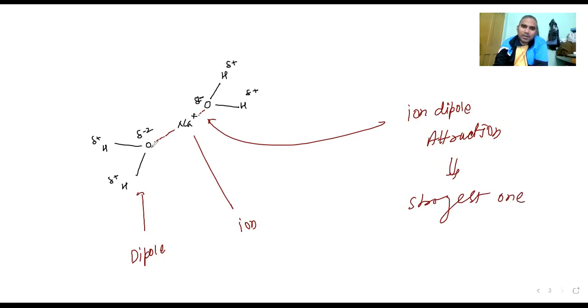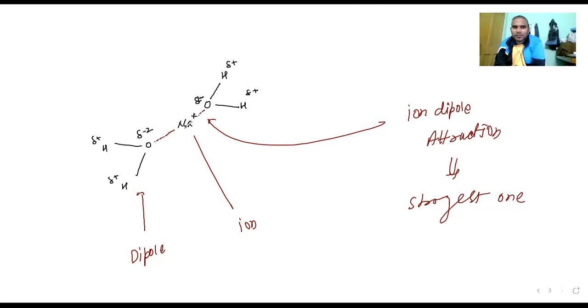Because both are permanent. The positive charge you are not going to remove, and the dipole you cannot remove. Water is always a dipole; polar means polar. So both are permanent. But with LDF, you induce it, you produce the temporary dipole by bringing them closer. But here the plus-minus charge is already there. The electronegative atom means partial negative, and sodium will exist in the form of Na plus.